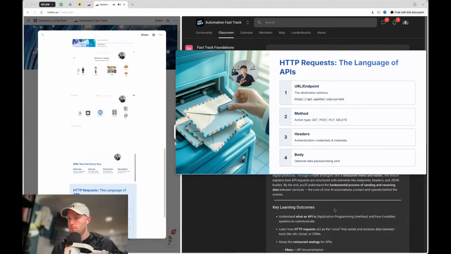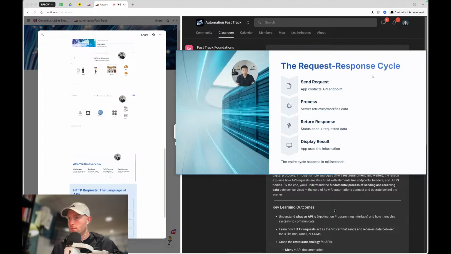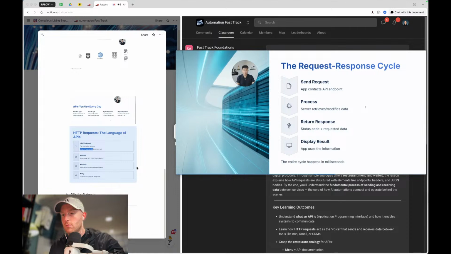And once again, we will actually apply this and we will actually set up requests later. This is just high level. Now we send something off, the server retrieves it, and the server returns a response, and then we see it. That process happens every time.